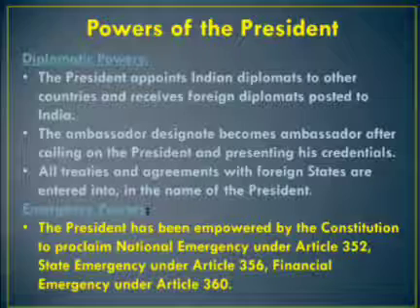Next, state emergency. What is state emergency? The President is empowered to make a proclamation that the government of the state cannot be carried on in accordance with the provisions of the Constitution. Then financial emergency. The President is empowered to declare that a situation has arisen whereby the financial stability or credit of India or any part thereof is threatened.